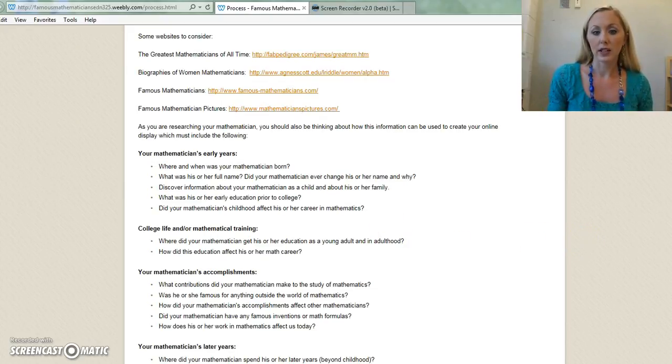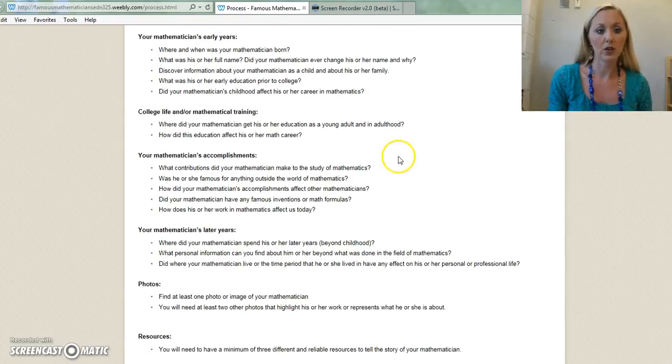So, and follow that same thing for college life and or mathematical training. You want to include both the questions. Mathematician's accomplishments, you want to include all 5 of those questions.